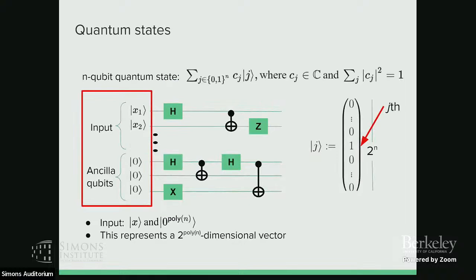So mathematically, any n-qubit state can be described in this form, which is a summation of c_j and |j>. |j> you can consider as a 2 to the n dimensional vector, where the j-th element is 1 and all the other elements are 0. Another thing about c_j is that it is a complex number, and the sum of squares needs to be equal to 1. And usually for a quantum circuit, we have the input denoted as |x>, which means that the x-th element is 1. And then we have lots of ancilla qubits. They are all 0. And you can have polynomially many ancilla qubits. So these states will represent a 2 to the poly(n) dimensional vector.